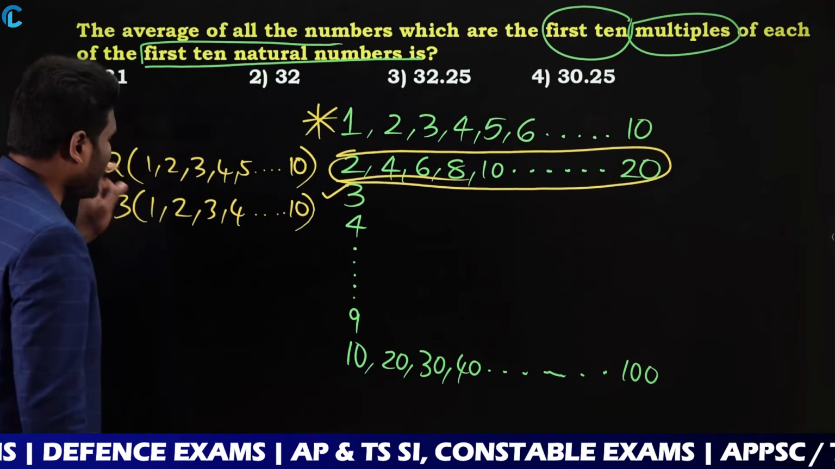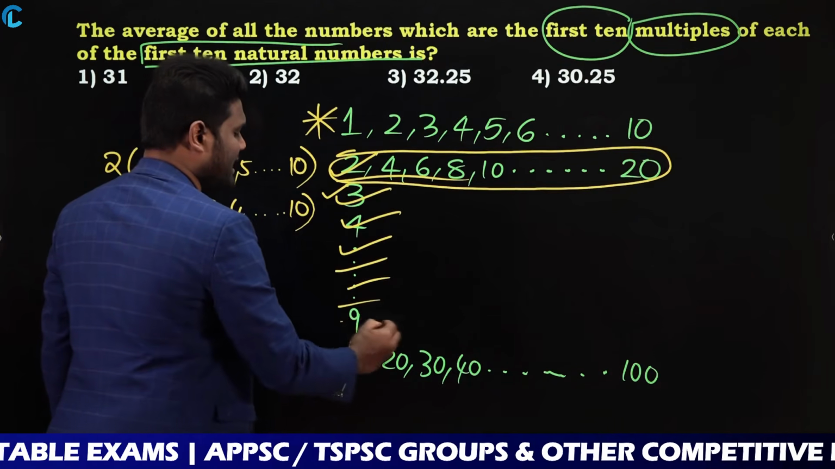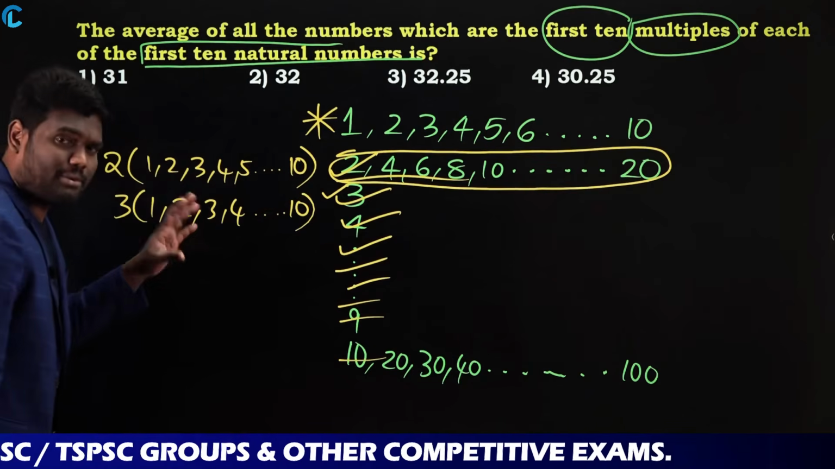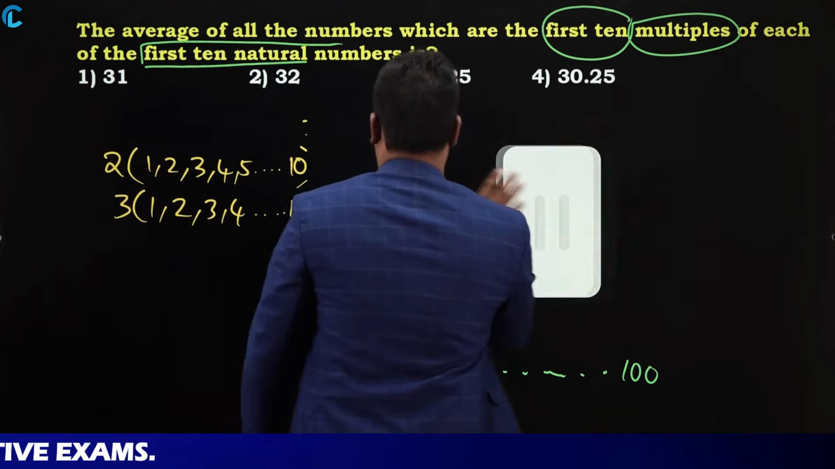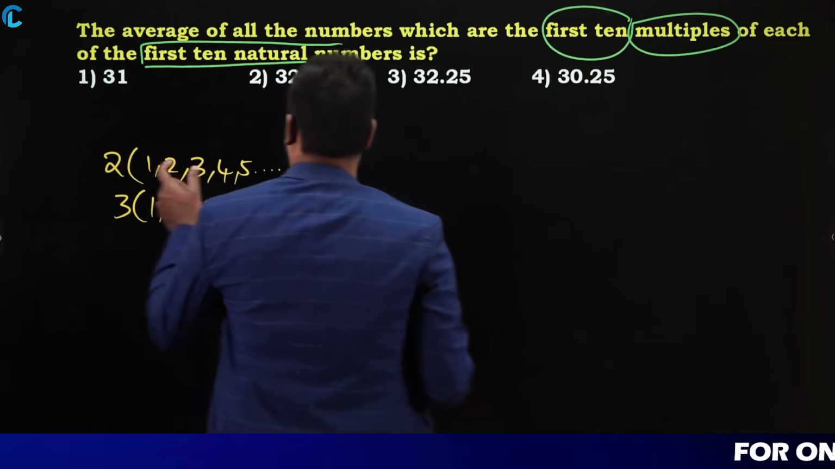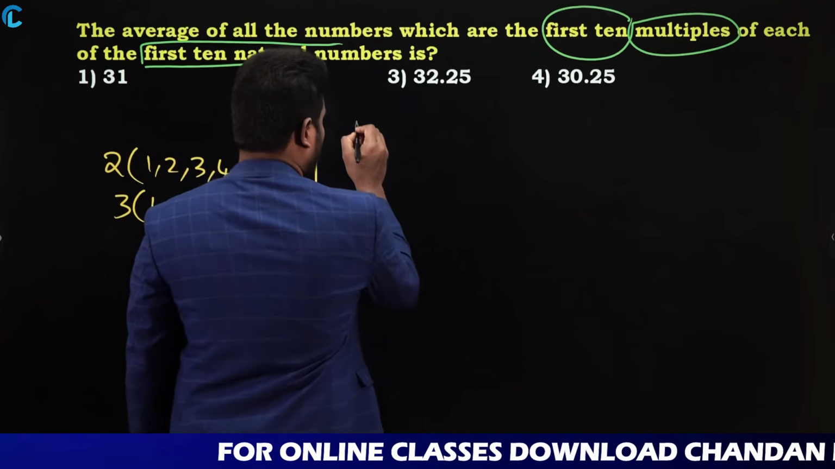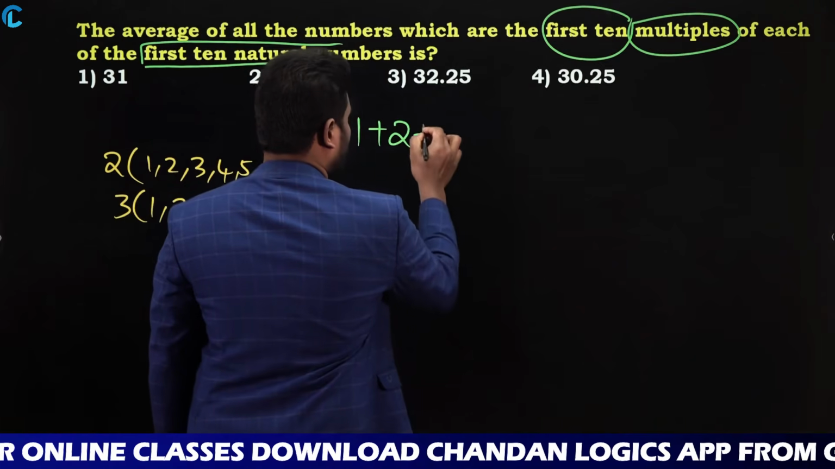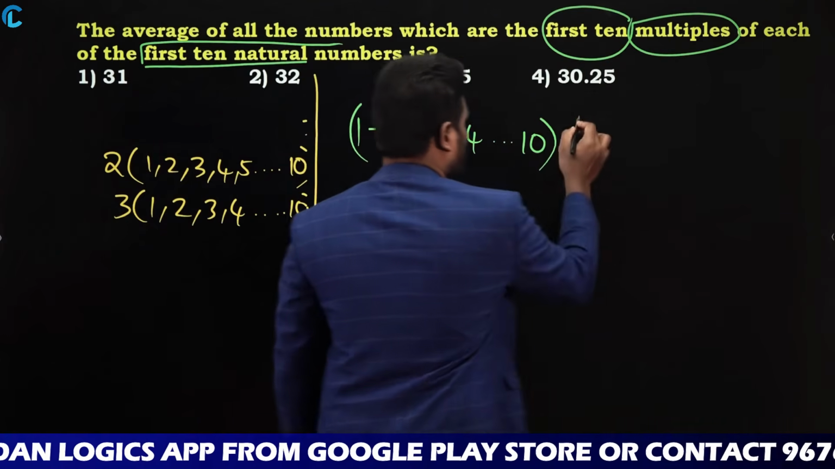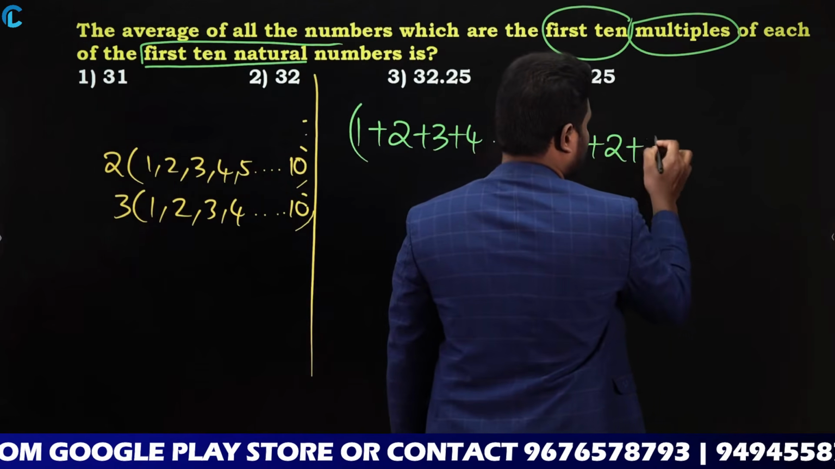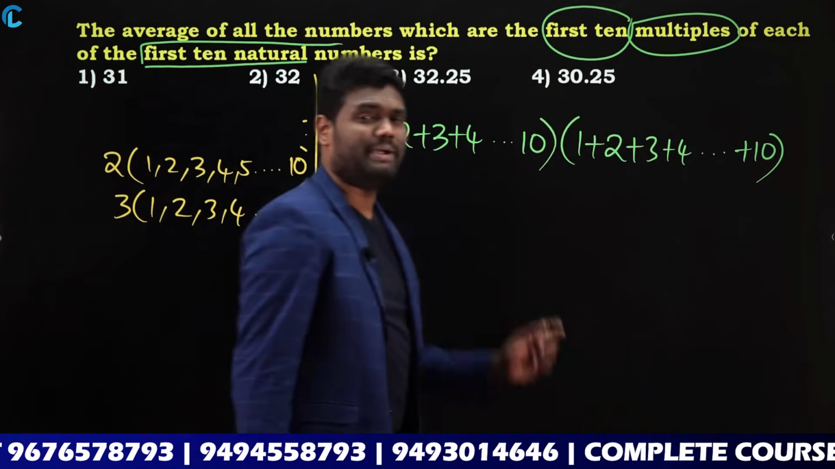So if you observe here, what happened is, from this I can take 2 common, 3 common, 4 common, 5, 6, 7, 8, 9, 10. Yes or no? So if I take those numbers common, it is going to be 1, 2, 3, 4, 5, 6, 7, 8, 9, 10. Yes or no? So now from this I can say that if I take these numbers common, now it looks in this way, which is 1 plus 2 plus 3 plus 4, so on, 10, into 1 plus 2 plus 3 plus 4 plus so on till 10. This is going to be the sum.